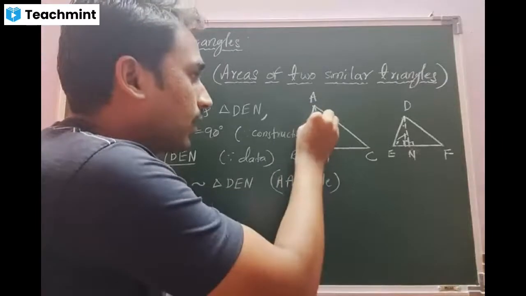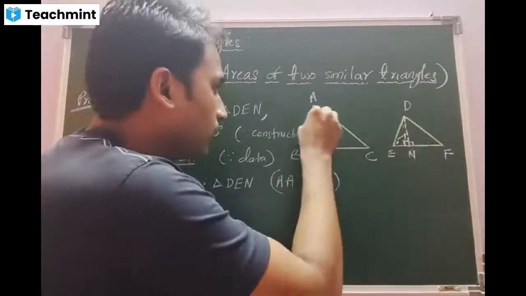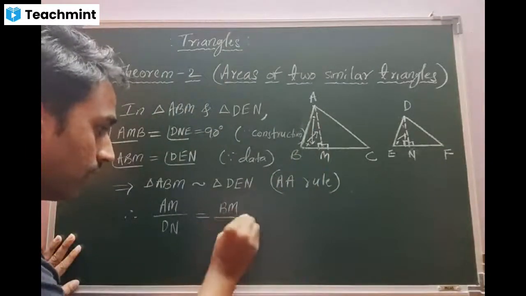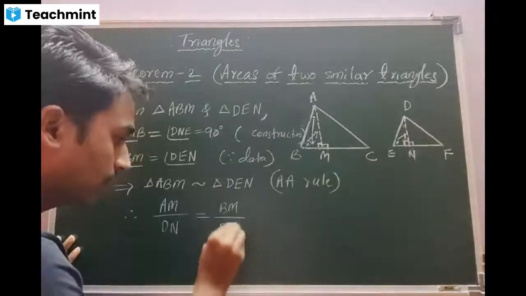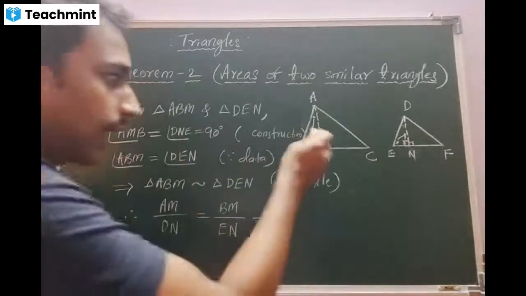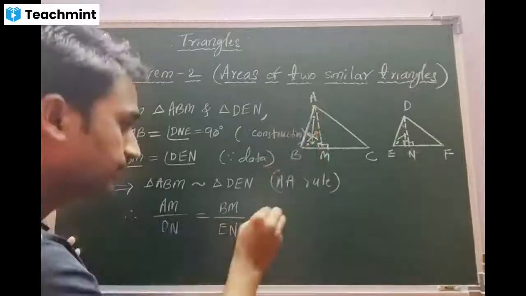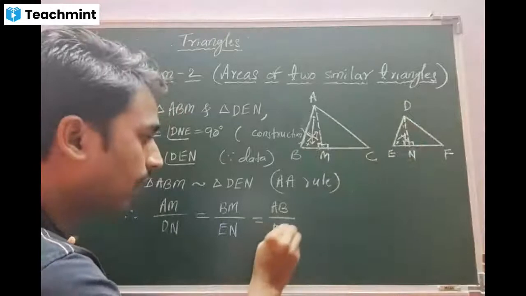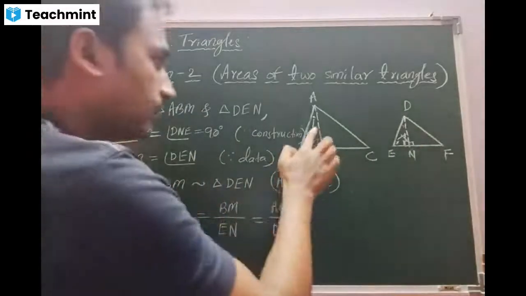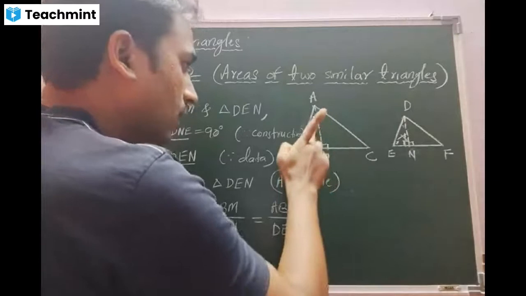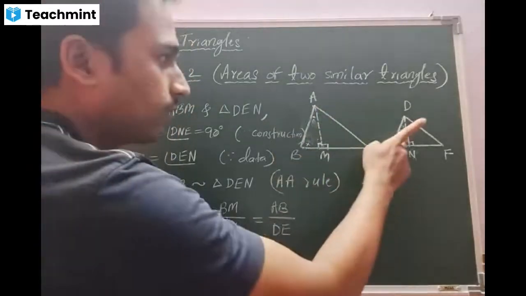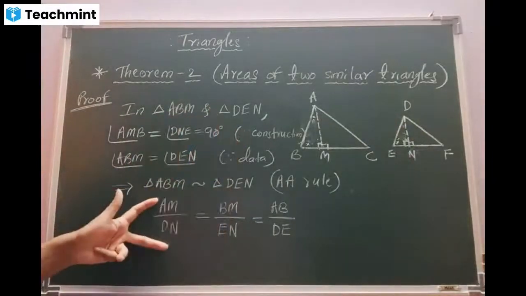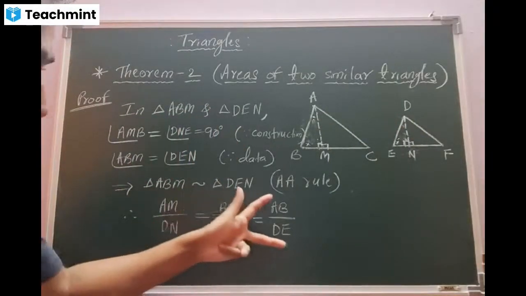Look at this angle, beta, A and D. What is opposite to this angle? BM by EN. One more, beta, 90 degrees. What is the opposite side? AB by DE. I hope you people understood the concept, beta. Correct? Yes, sir. What will you copy till here, beta? Quick. Do it. I got three ratios. AM by DN is equal to BM by EN is equal to AB by DE. Quick.